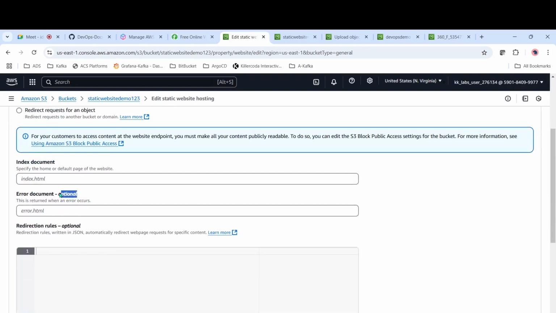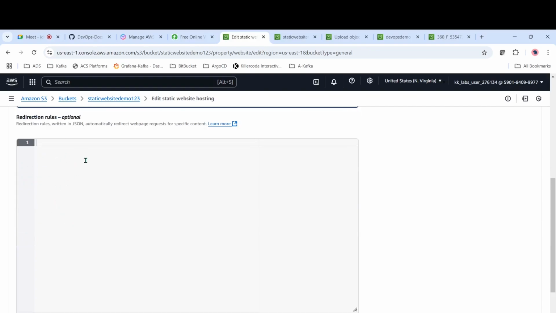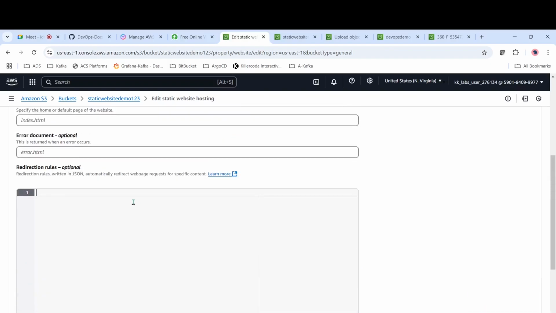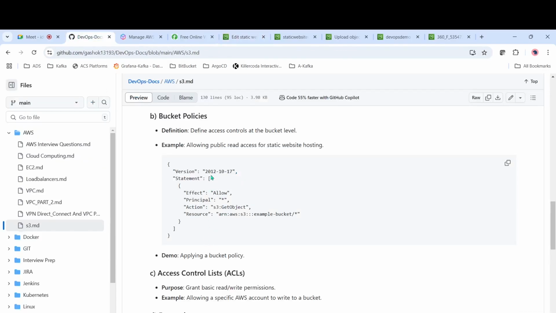This is optional, in case you want to give error.html: if you are not giving a proper URL, then it will display an error. And then you have to give the rules, like how it has to be accessed. Those things you can give as rules. You can just copy this one here and allow it.